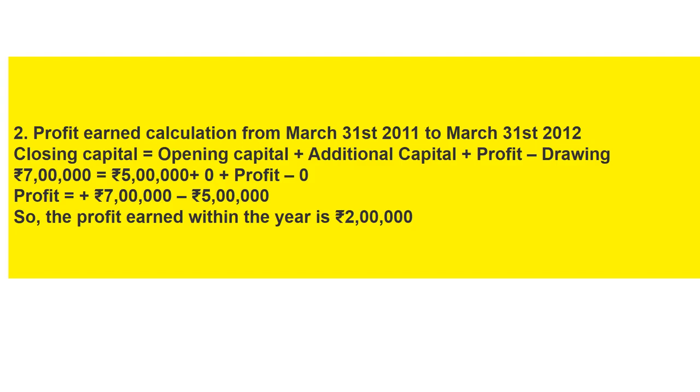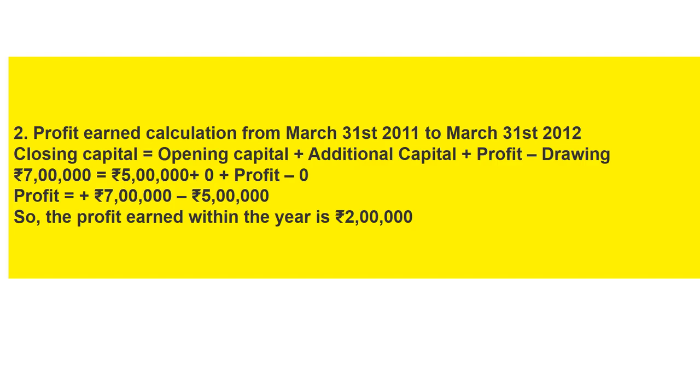Additional capital is not given, that's why it is 0. Profit we have to calculate. Drawings are also 0 because they are not given in the question. So profit will be closing capital minus opening capital. Fine. So profit earned within the year is 2 lakhs.